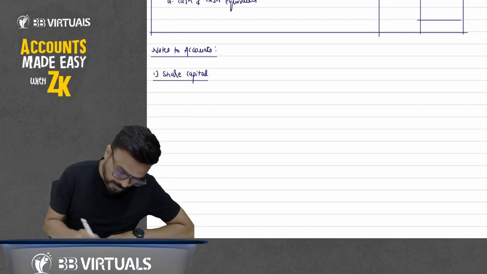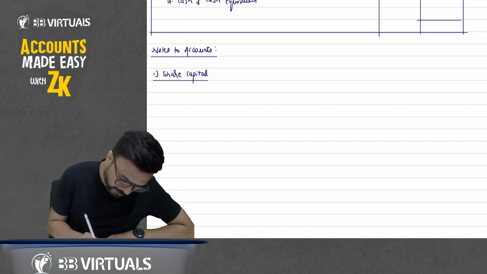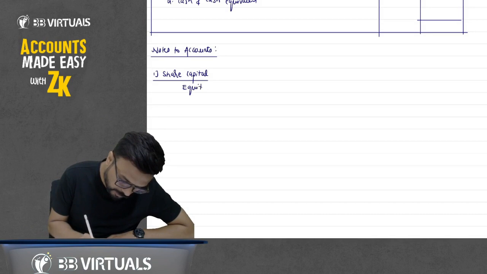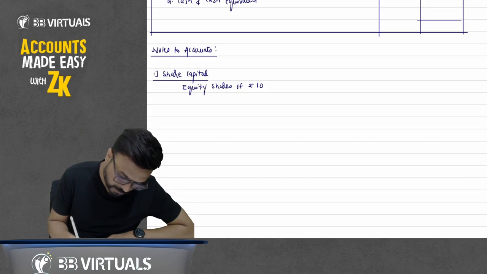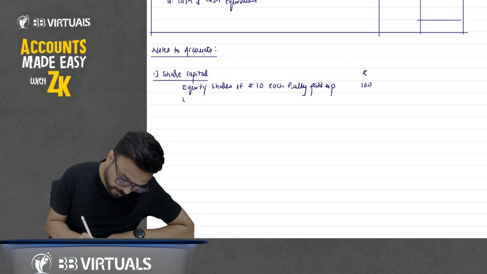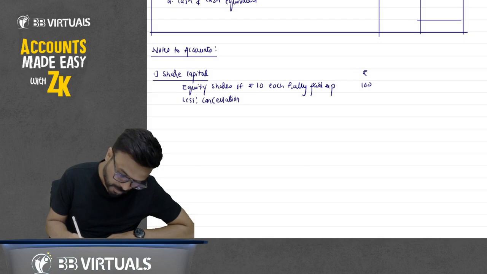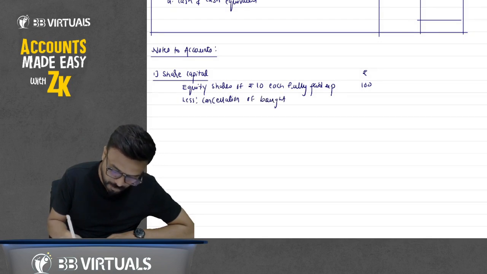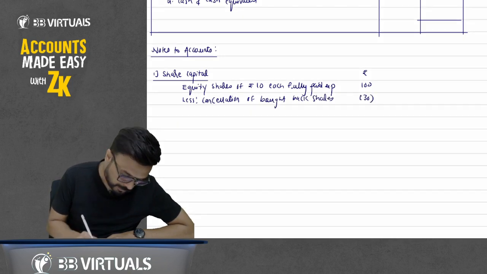Notes to account number one, share capital. Share capital, write down there, equity shares of rupees 10 each, fully paid up, which is 100. Now we have cancellation of bought back shares. Out of 100 we have cancelled 30 and we have issued at the time of that ESOP.